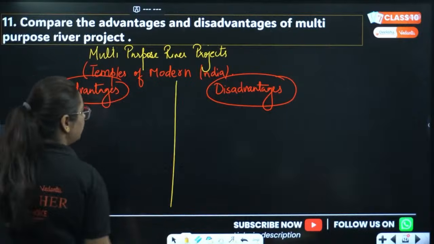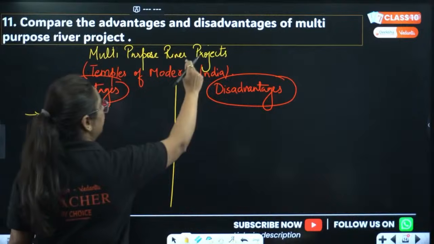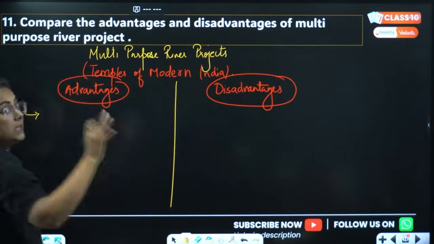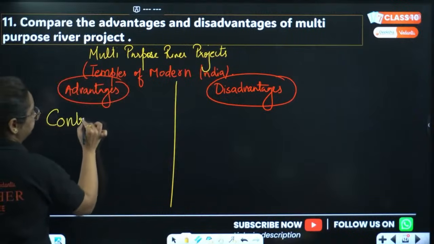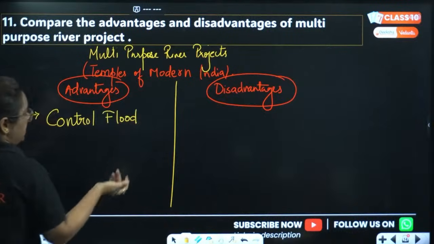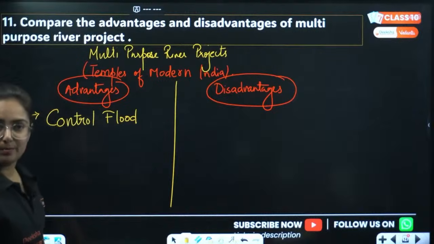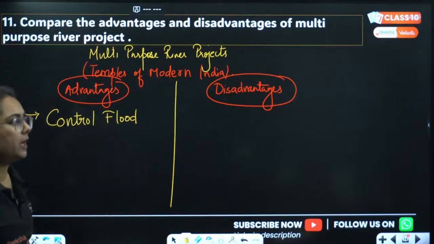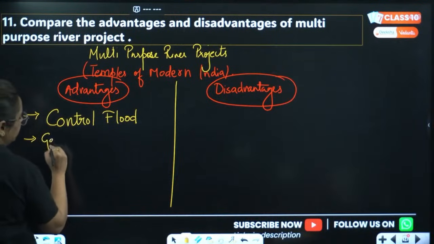So if I talk about advantages, basically these multi-purpose river projects were made with the main objective to control flood. But in the last year, 2025, we have seen a terrible flood in the region of Punjab and Haryana. This clearly indicates that there are certain loopholes in the system as well as in these projects. Then it is to generate